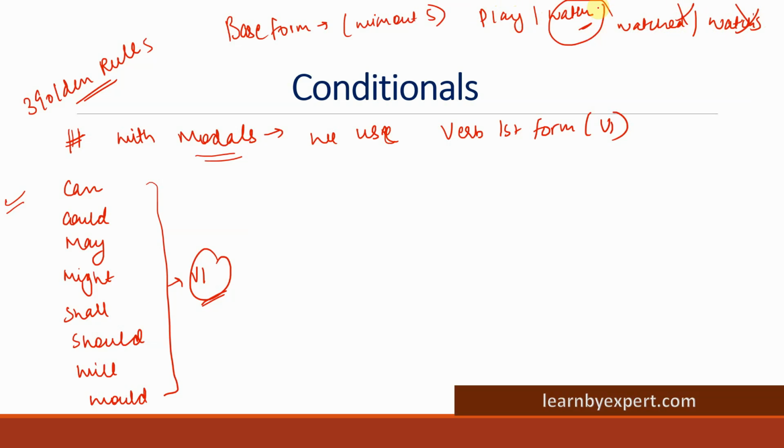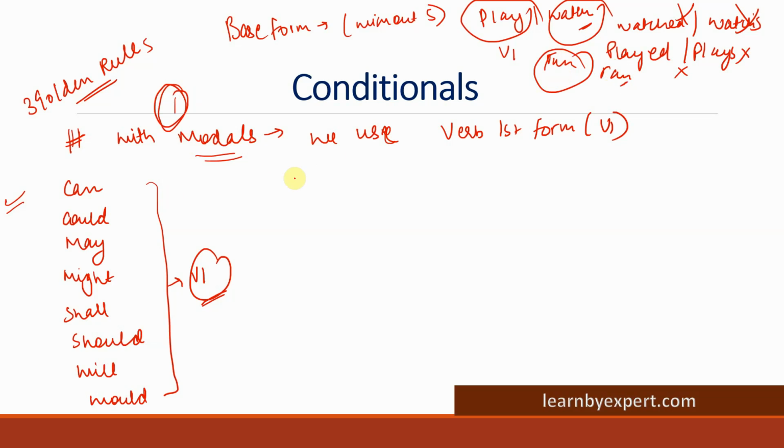So it will always be watch. It will never be played or plays. This is absolutely incorrect. So verb first form will be play, watch, run. It cannot be ran. Okay, it will always be run. I hope you're clear. Okay, so this was rule number one.